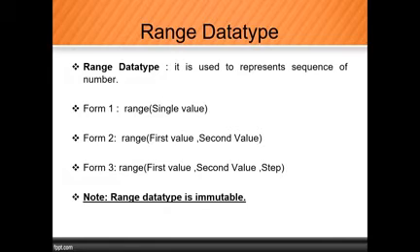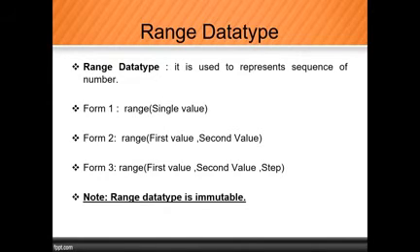So in the range data type, the definition is that it is used to represent a sequence of numbers. The name itself indicates that we cannot use the heterogeneous property. In that case, we can use only integers, because it is a sequence of numbers.